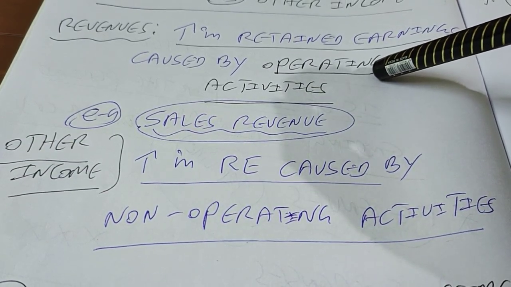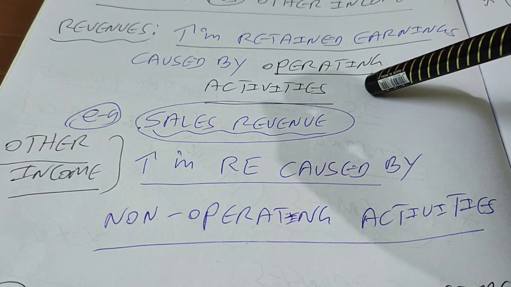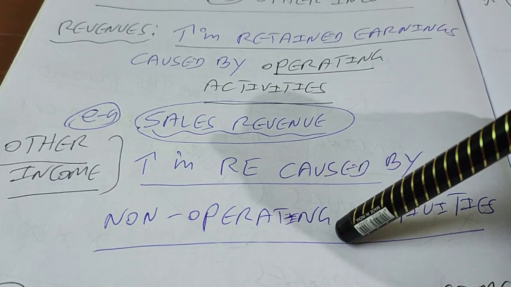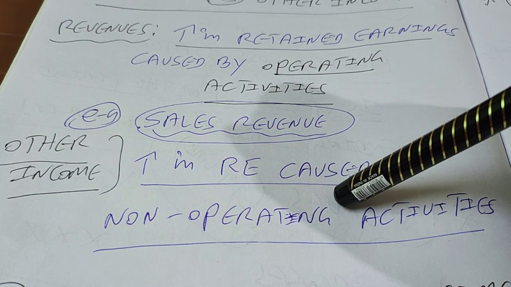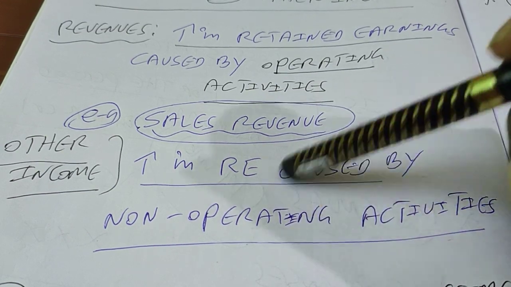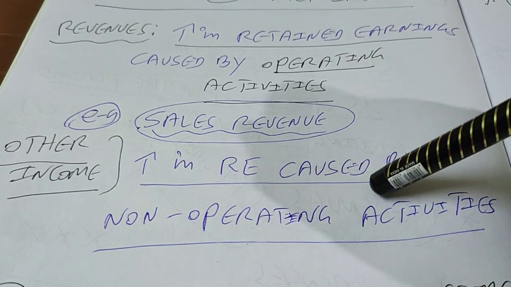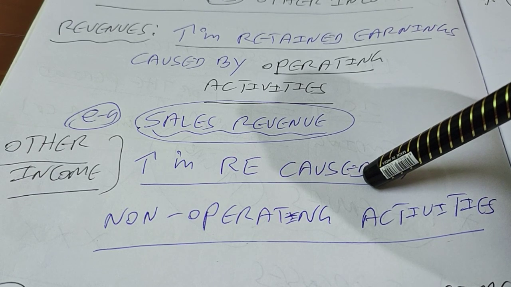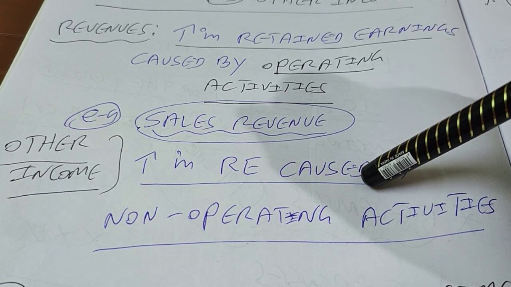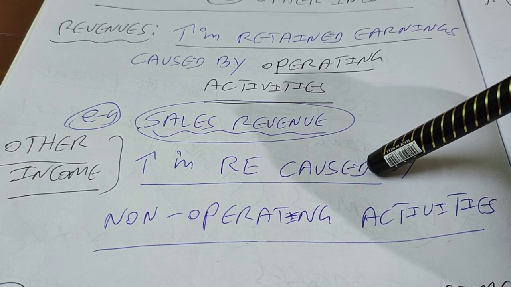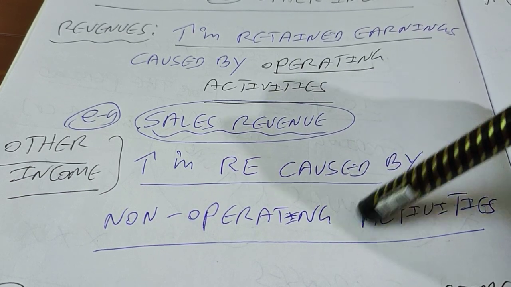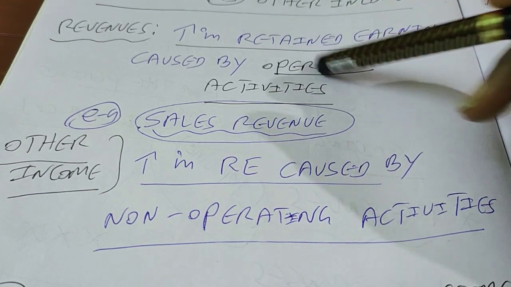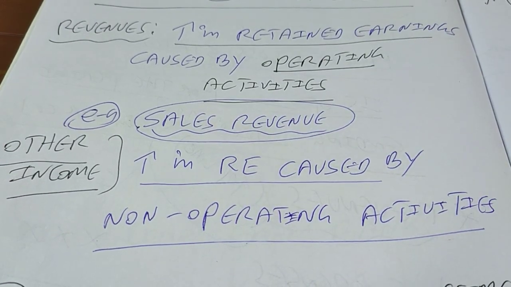For example, in the case of individuals like you and me, we are earning salaries, that is our operating revenue. We are also getting other income. For example, we may have a fixed deposit in another bank, so we may be getting interest on that. That is coming under other income. We may be selling an asset for a capital gain. That is also other income, right? We may have a house that we have rented out, so we may be getting rent. That is coming under other income too. So this is what you have to understand. When I evaluate an entity, the most important thing is operating revenue, not the other income, right?